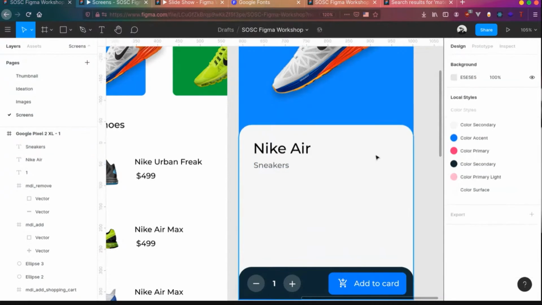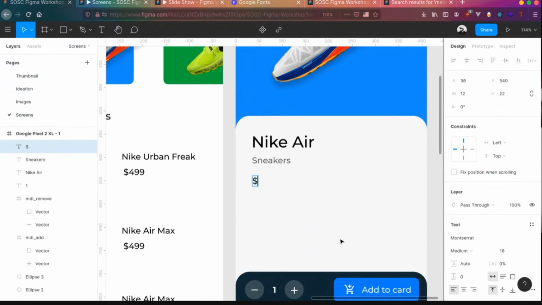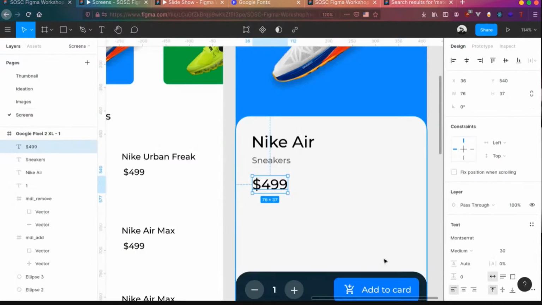And what else do we need over here? We need to add the price actually. Let's add the price of $4.99, back to 22 or maybe 30. And what else do we have? We have a size chart over there. Let's have the size chart.